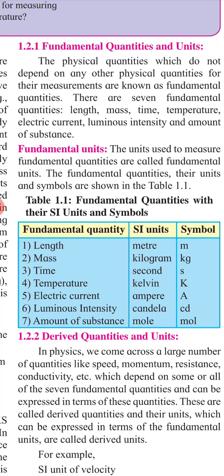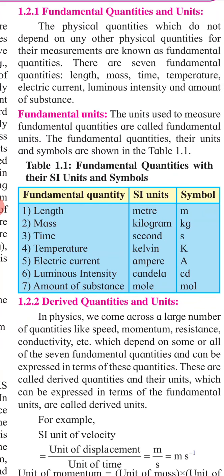Then amount of substance, mole, and its symbol is also mol. There is a little bit of difference between mole and mol. Notice that mole, M-O-L-E, is the SI unit, and its symbol is mol only, where the small e is not there.